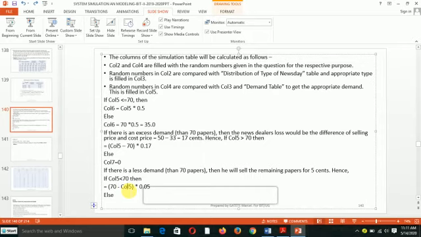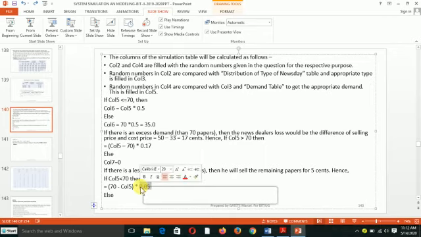It means the total number of newspapers minus the newspapers which have been demanded, and then multiplied by 0.05. This is the 5 cents, the price at which we sell for scrap.